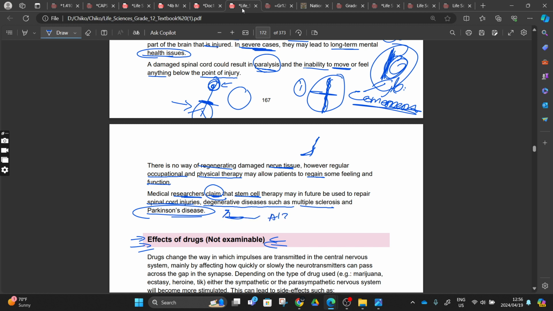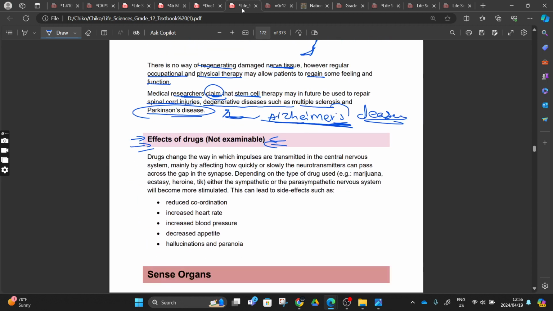Alzheimer's disease. These are diseases that are caused by a degeneration of our stem cells, right? Hence we say Alzheimer's disease. So the drug part now, more by the marijuana, more those who are doing the drugs.